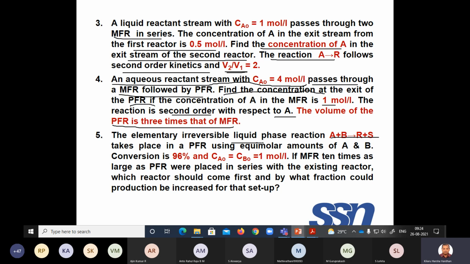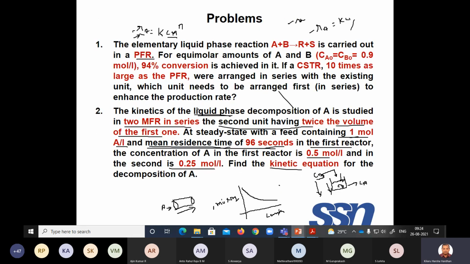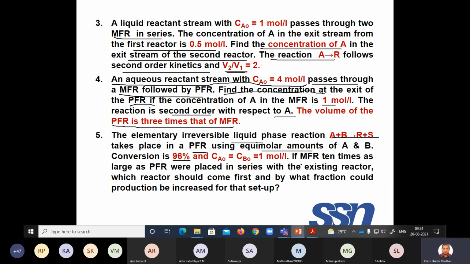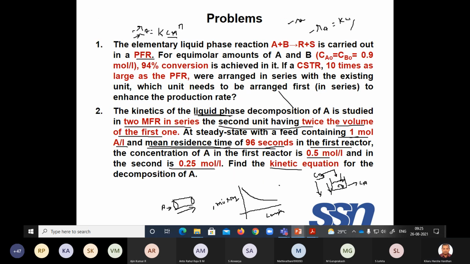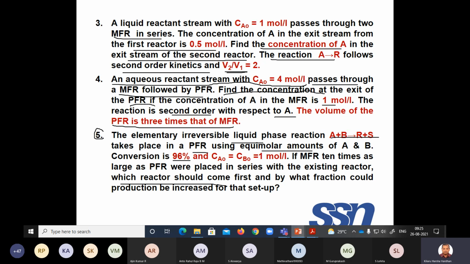So second order liquid phase reaction takes place in a PFR using equimolar A and B. Conversion is 90%. I think this is the same thing, right, which we got in the first one. Yeah, I think 1 and 5 are the same. If an MFR 10 times as large as the PFR were placed in series with the existing one, which reactor should come first? I think this is the same as 1. Yeah, no need to do the repetition problem. Just write that 5 is repeated, right? In your assignment, just put 5 and then write repeated.